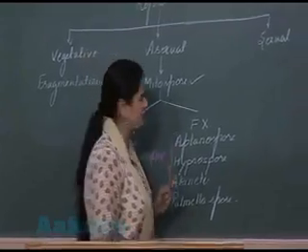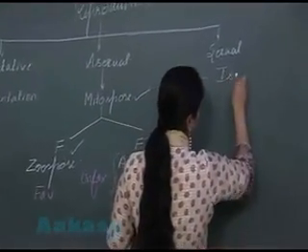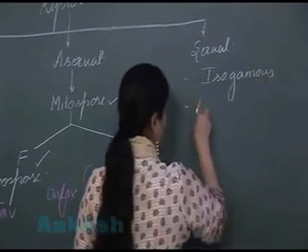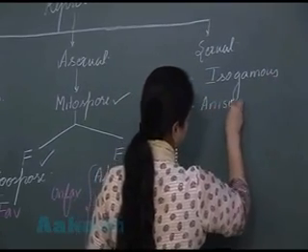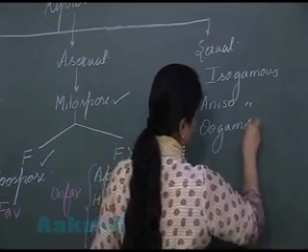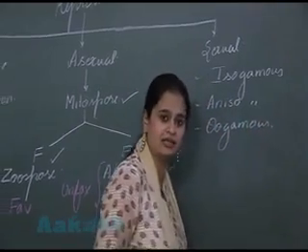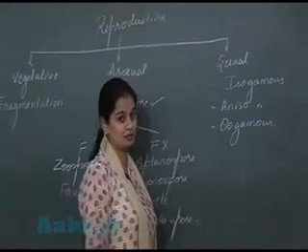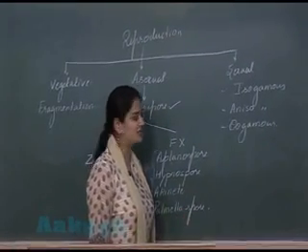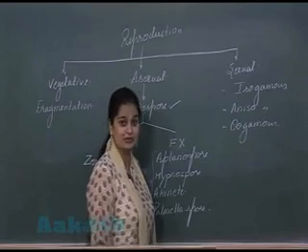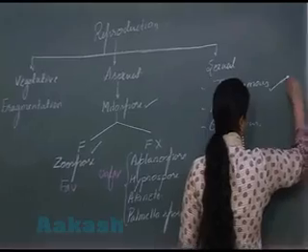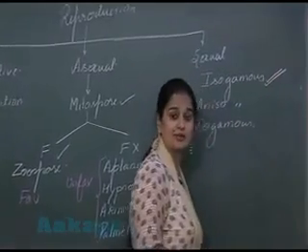Now the sexual reproduction can be isogamous, anisogamous, as well as oogamous. We have already discussed these three types in the biological classification. Now the three types of sexual reproduction are present in the algae, but of these three, the most common is the isogamous one.